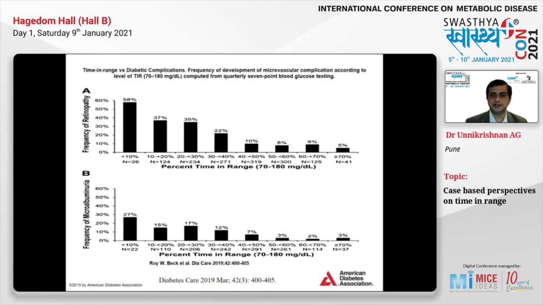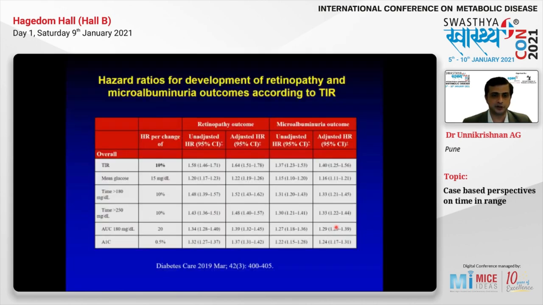So generally, as you go from left to right, the time in range goes up. And as you can see, when the time in range goes up from 10 to say more than 70%, when the time in range is more than 70%, the frequency of retinopathy is only 5%. And where again the time in range is more than 70%, the frequency of microalbuminuria is also 3%, showing you that the more time that you spend in range, the lower is the chance of diabetic complications.